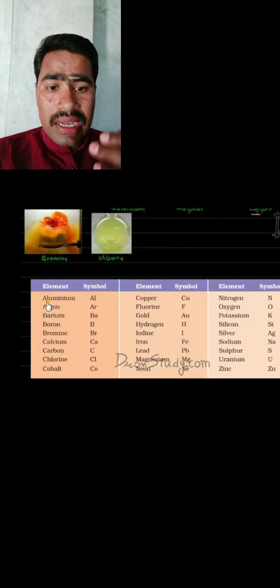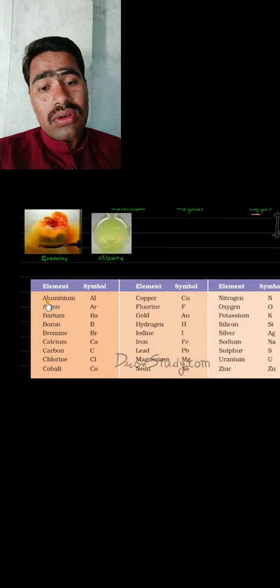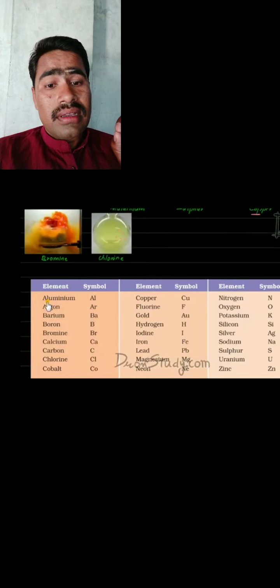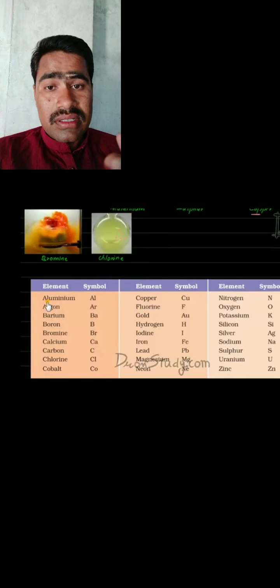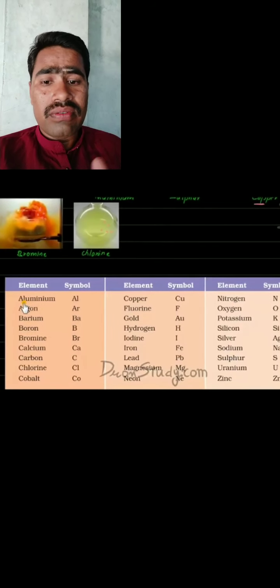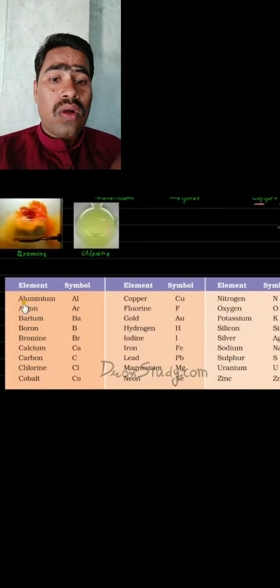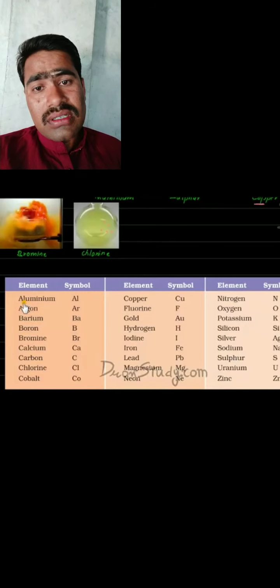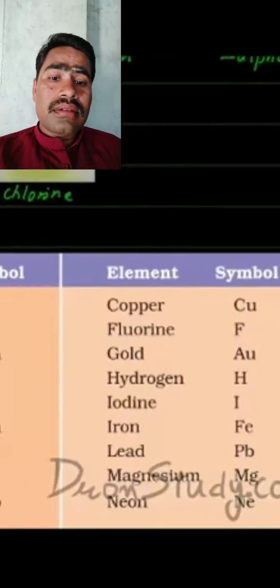Here you can see, the symbol of iodine is I, and the symbol of iron is Fe. Now why is the symbol of iron Fe? Because its Latin name is ferrum. In the Latin language, iron is called ferrum, so its symbol is Fe. Similarly, you can see other elements: bromine Br, calcium Ca, carbon C, chlorine Cl, cobalt Co, copper Cu, fluorine F. Like that, all 118 elements have chemical symbols.